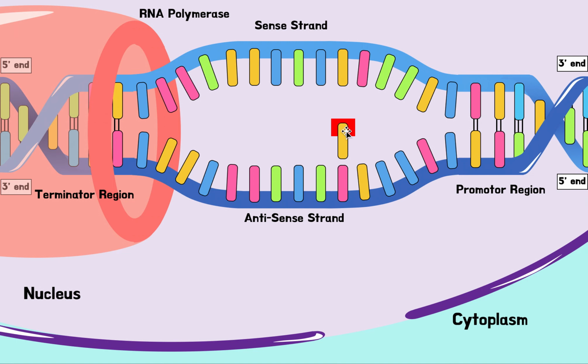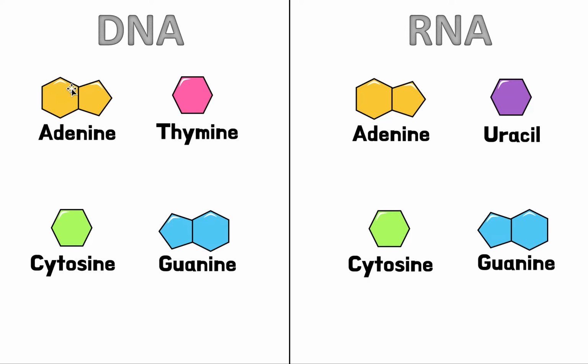Okay, so basically there are these free-floating RNA nucleotides, remember? I changed the color so it's red to represent RNA. RNA is slightly different from DNA, remember? Instead of A, T, C, and G, it's very similar, but with one difference: it has A, C, U, and G. So instead of having a T, it has a U. And RNA can only be single-stranded, not double-stranded. But that's why RNA is so useful in this example, because we only want to copy one strand. We don't want to copy both strands of DNA. So that's why RNA is really, really useful for us.